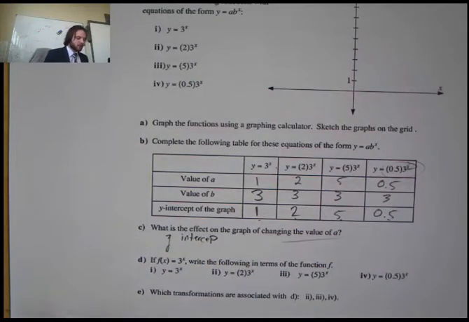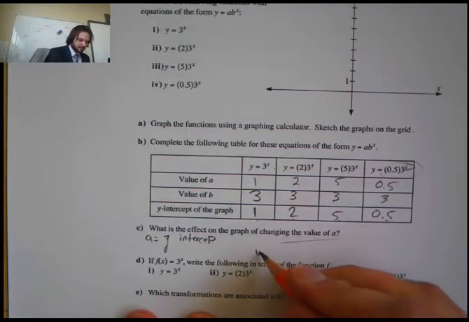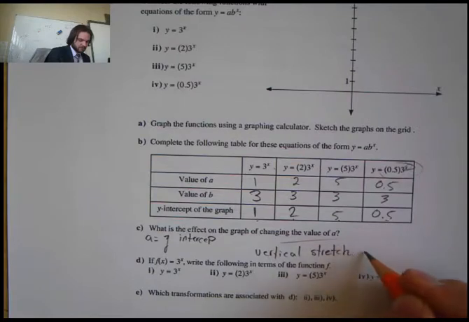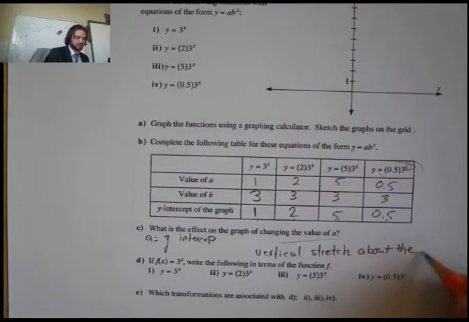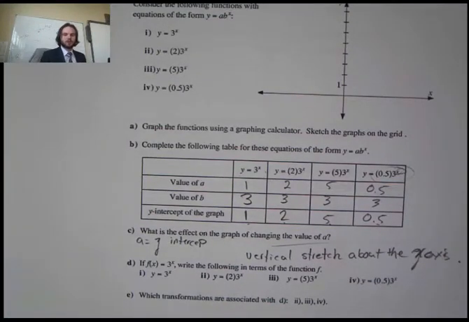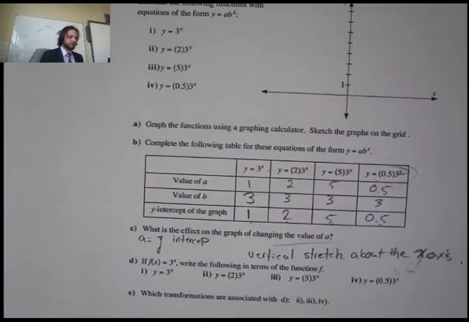And it is a vertical stretch about the y-axis, or about the x-axis. Okay? So it's a vertical stretch about the x-axis. All right? So that's what my a value does.